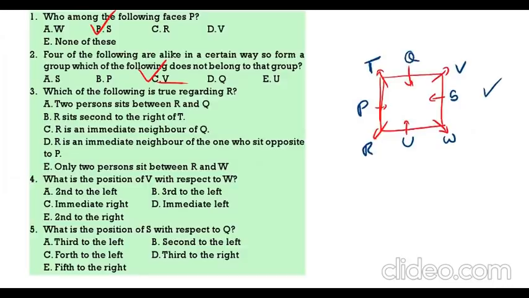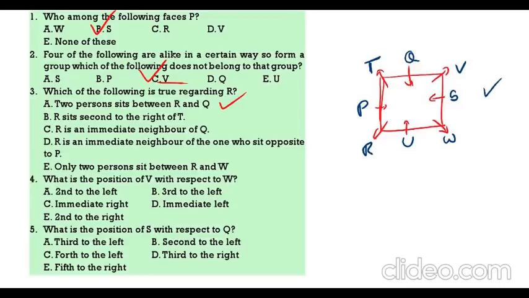Which of the following is true regarding R? 2 persons are there between R and Q. R is sitting second to the right of T. R is the immediate neighbor of Q. That is not correct. So, which of the following is true regarding R? 2 persons are there between R and Q. Only this one is correct.